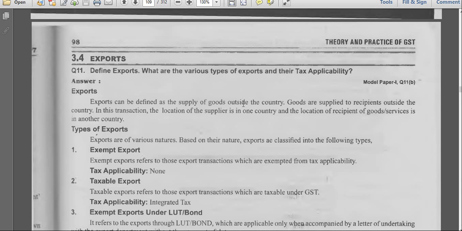So tell me the basic meaning of export. What is export? Transferring goods from one place to another. Export in the sense we are supplying the goods to some other person, who stays in another country. Transfer of goods between countries is considered as exports. So export in the sense we are selling or purchasing.